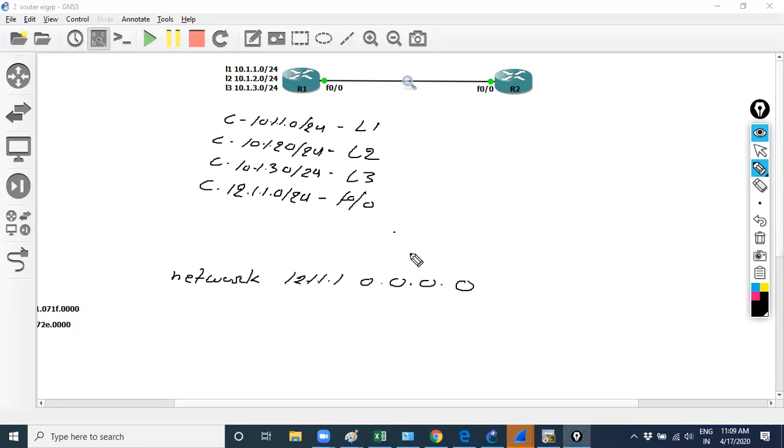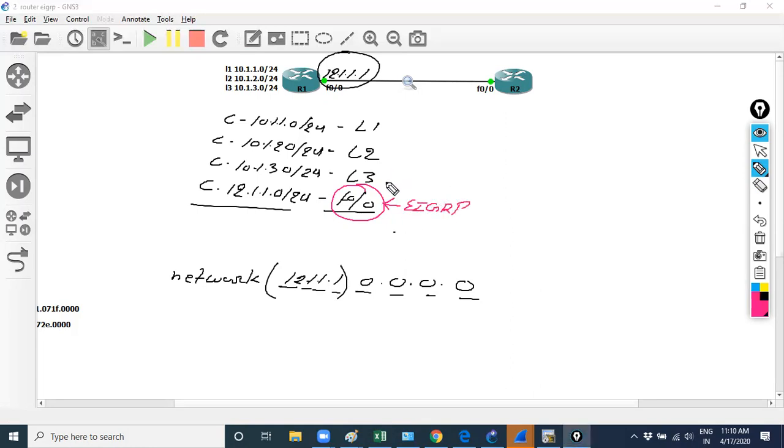Okay. Now what will R1 do? R1 will check how many zeros there are. All octets are 0, all the 4 octets are 0. That means I will check the complete 4 octets, 12.1.1.1. On which interface am I running this? 12.1.1.1 is running over here. So I will just advertise this interface in EIGRP. That means I just enable the EIGRP process on that interface.